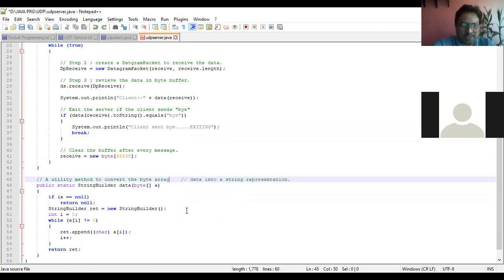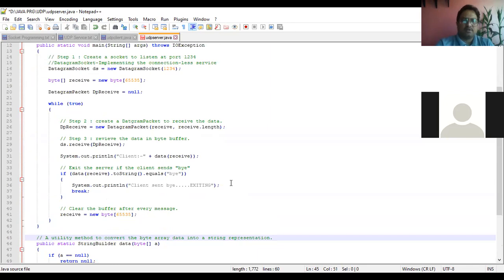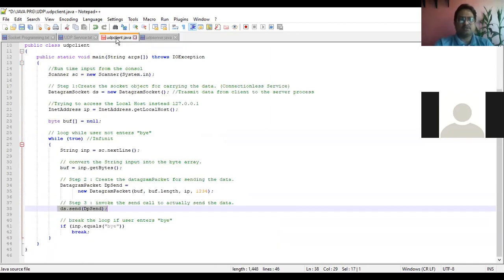This is one utility method that will convert the byte array data into string representation. So now it's time for the simulation. Before that, let me know whether the code is clear.